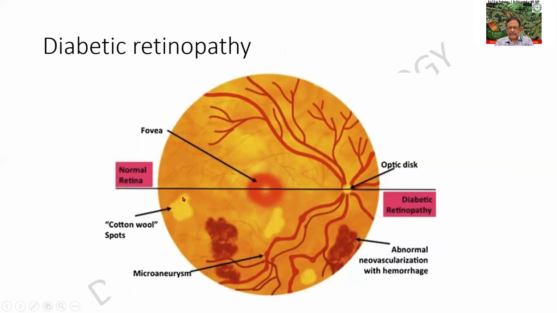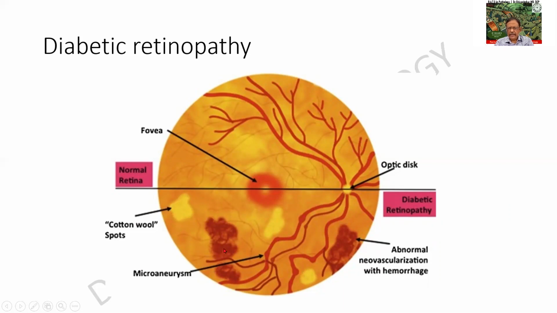Diabetic retinopathy is yet another one. This is a very fantastic diagram. I find that there is a normal retina shown in the upper half and a diseased retina in the lower half for comparison. This is the fovea, just away from the midline and the optic disc. So here the blood vessels are normal, the background is normal, there is no lesion. But here I find that there are some yellowish or yellowish-white spots which are called cotton wool spots or exudates.